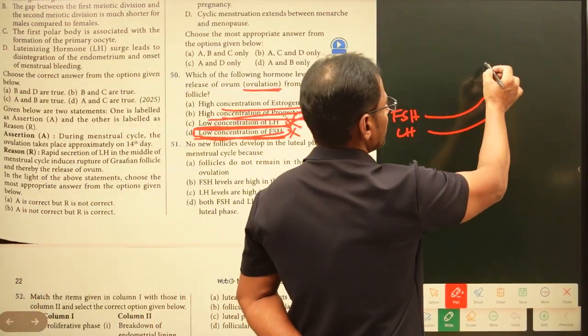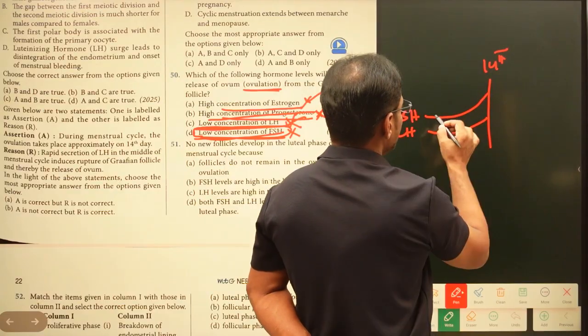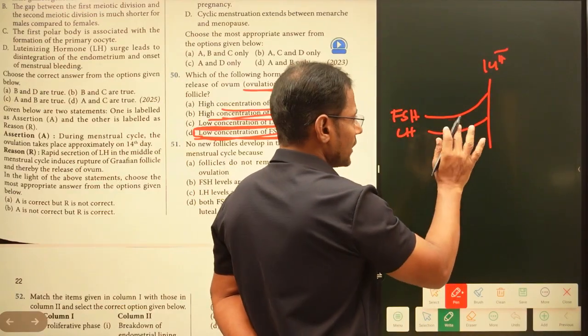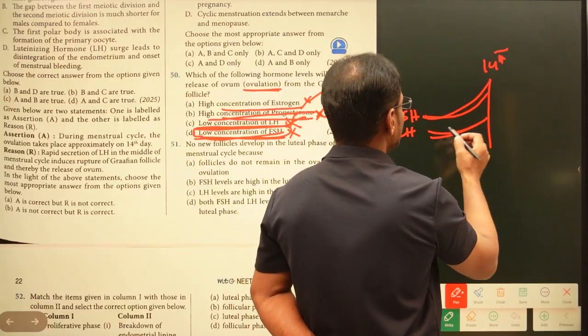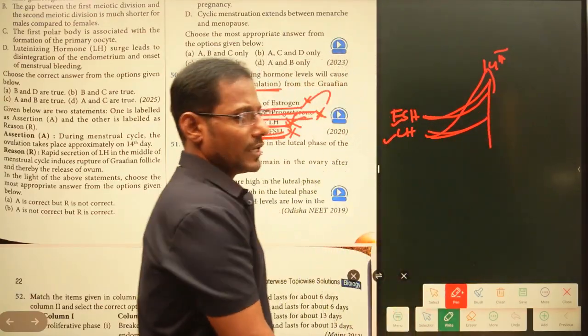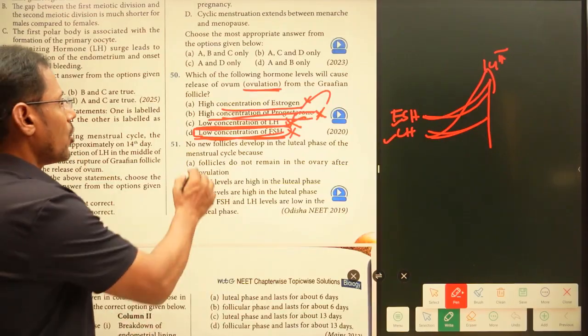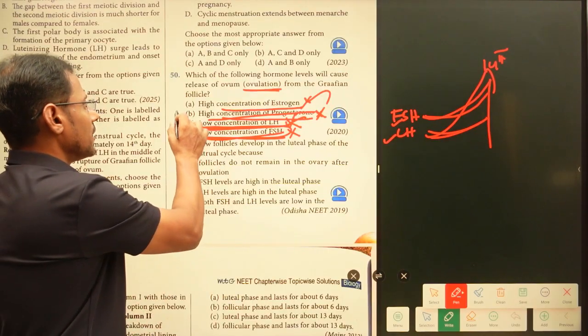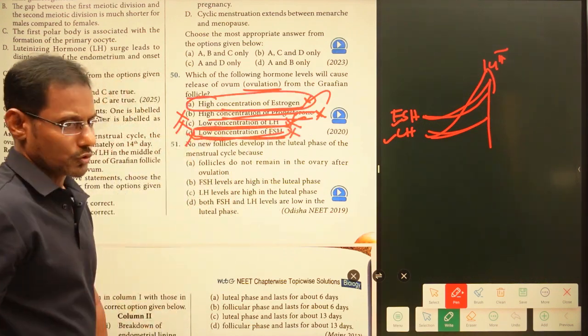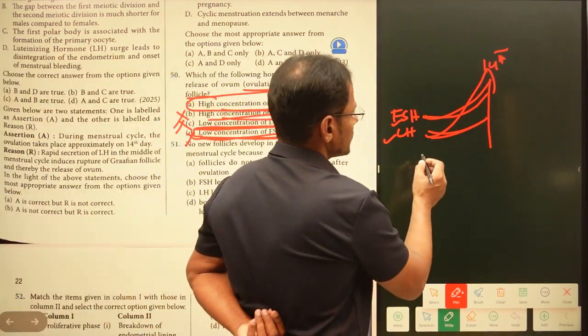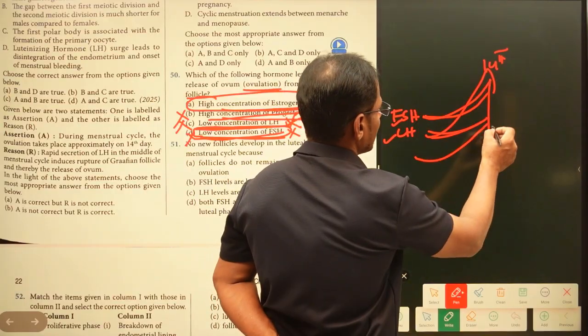Here, this is the ovulation period, the 14th day of the menstrual cycle. The follicle stimulating and luteinizing hormone levels reach their peak at ovulation. So this is a wrong statement, and this is wrong, and this is wrong. Now the correct statement is this one, high concentration of estrogen. Estrogen also reaches peak levels.